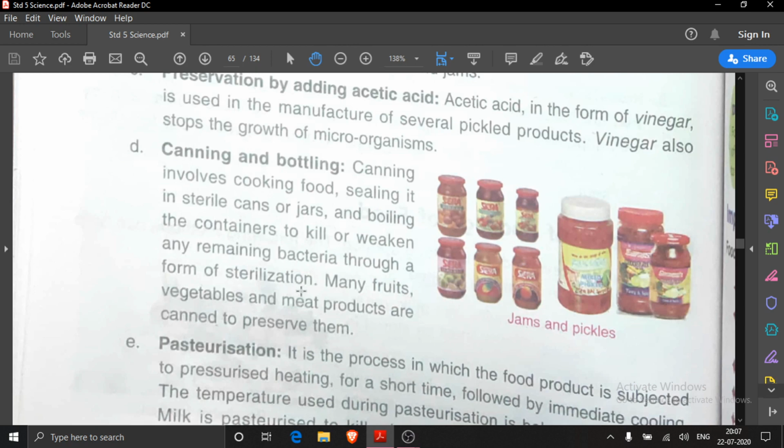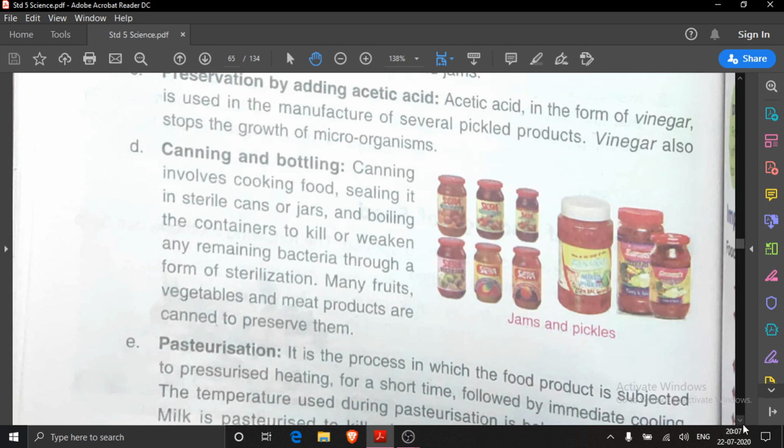This much only you will write. Understood? What you will write? Canning involves cooking food, sealing it in sterile cans or jars and boiling the containers to kill or weaken any remaining bacteria through a form of sterilization.